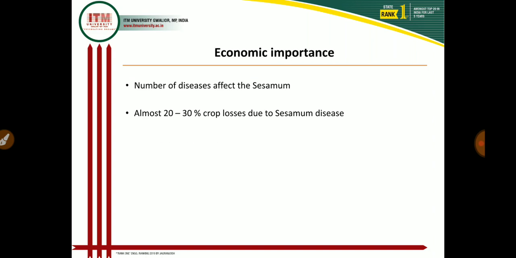Next is the economic importance of today's lecture. As I told earlier, Sesame is the most important oil seed crop in India, and a large number of diseases occur in Sesame. These diseases are caused by fungal pathogens, bacterial pathogens, viruses as well as nematodes, and some physiological disorders also occur in the Sesame crop. Almost 20 to 30% crop loss is due to Sesame diseases. When we control the diseases, we increase the production of Sesame as well as the quality of Sesame seed.